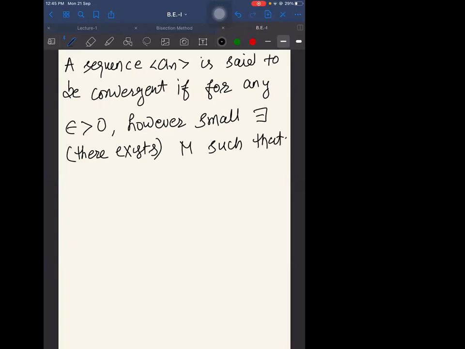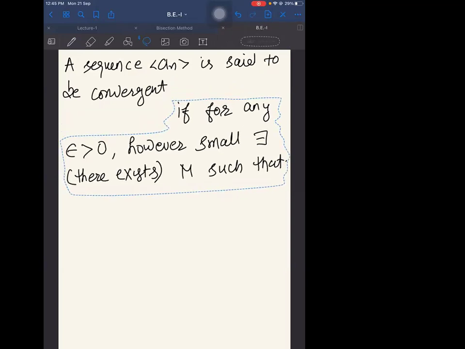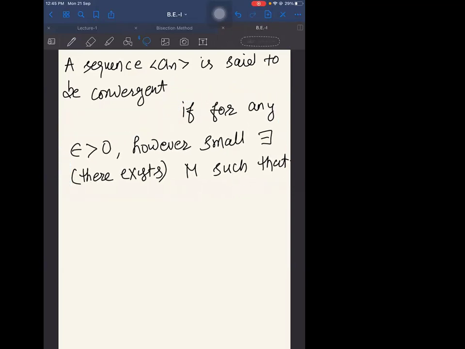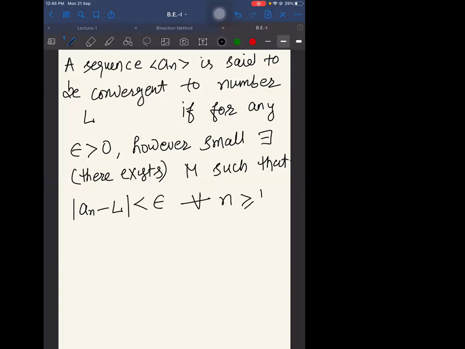said to be convergent. I missed one thing. Let me say convergent to a number L. Okay, such that an minus L can be made less than epsilon for all n greater than or equal to m.